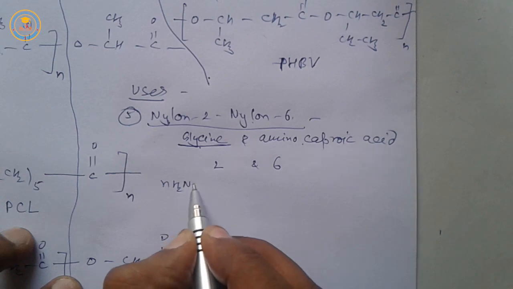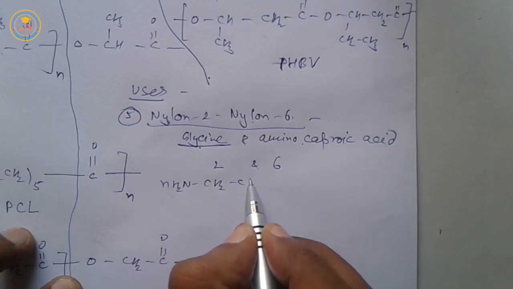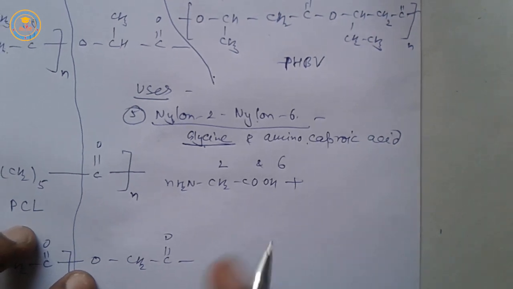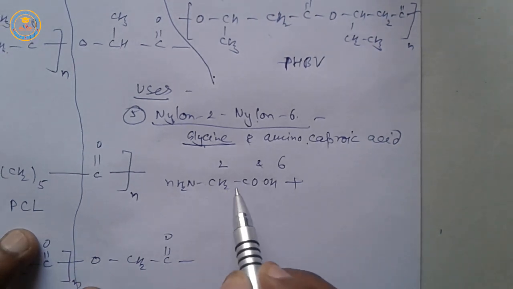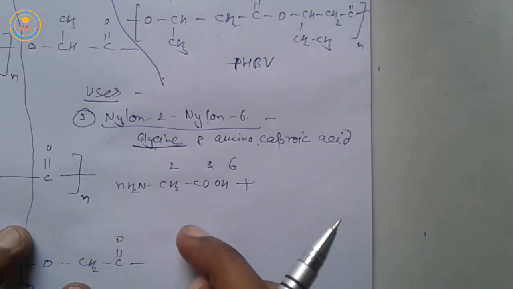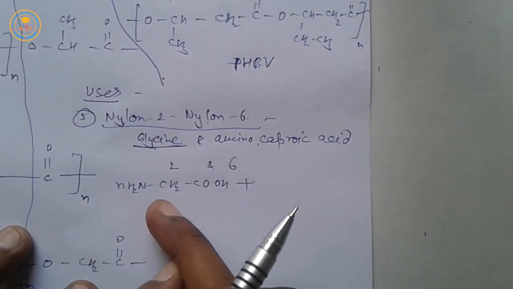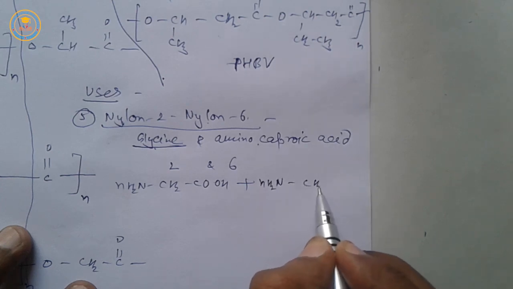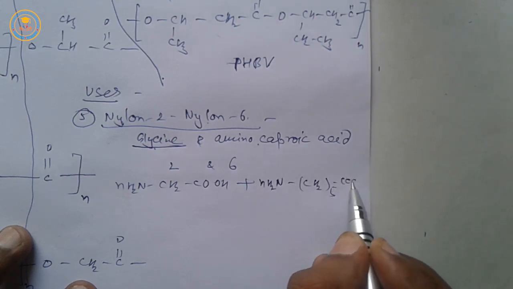So, n molecules of glycine, we shall read in chapter 9, glycinato is a ligand. So, n molecules of glycine and n molecules of aminocaproic acid.